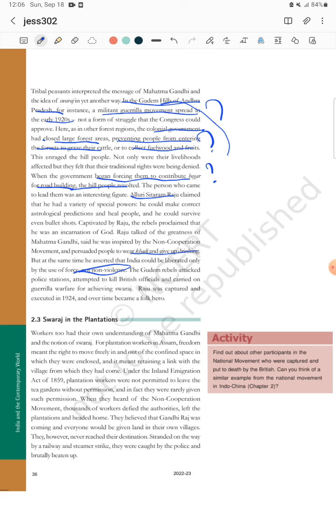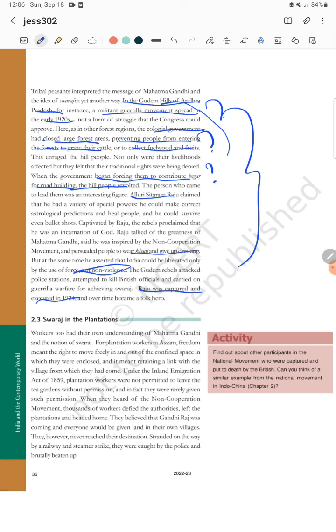So he started the Gudem rebels, attacked the police station, attempted to kill the British officer also, and carried on guerrilla warfare for achieving the Swaraj. As he was outside law and order, Alluri Sitaram Raju was captured by the British police and executed, getting the death sentence in 1924. This is how the non-cooperation movement prevailed in the tribal areas.